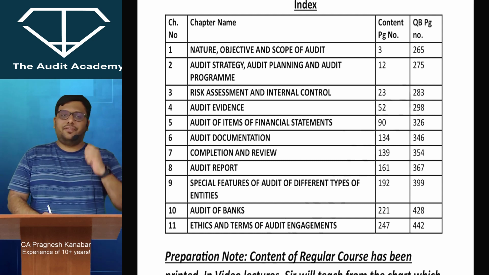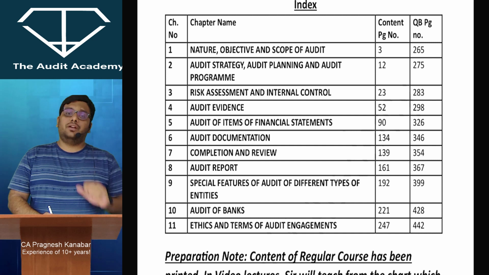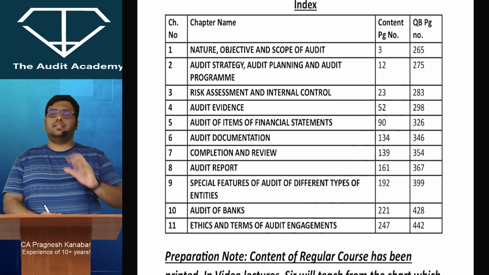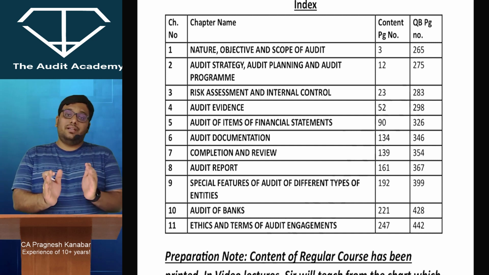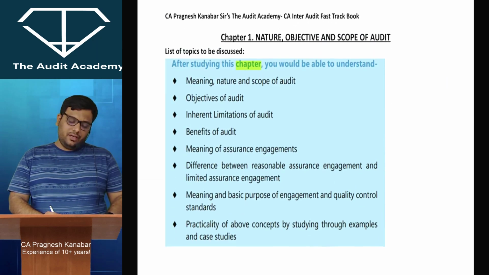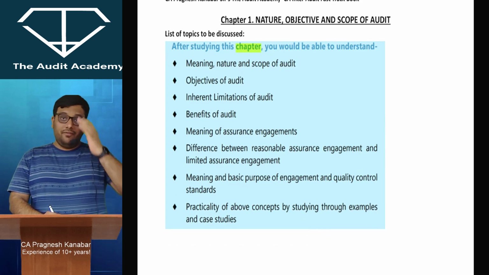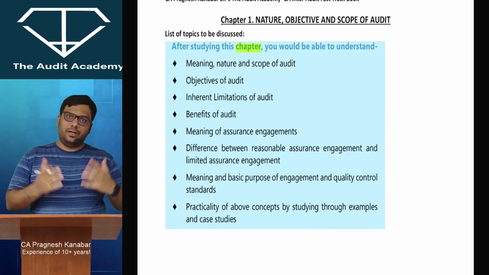But then this is a fast track course. This will get completed in about 50 hours. Then in that case, how is it different from a regular course? Because a regular course takes around 75-77 hours or so. Then what is the difference? See, let me tell you, I have given you the same content and question bank that I give to the regular course.